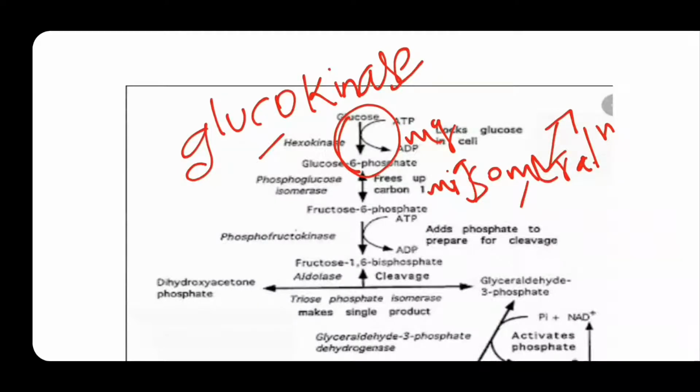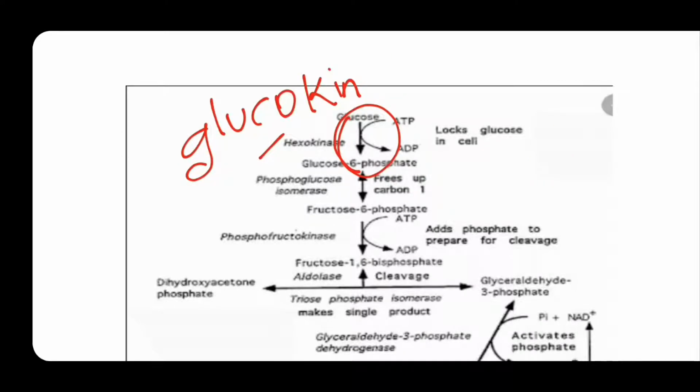Then fructose 6-phosphate is converted into fructose 1,6-bisphosphate. Here 1 and 6 are phosphates, so two phosphate molecules are present. The enzyme utilized here is phosphofructokinase.